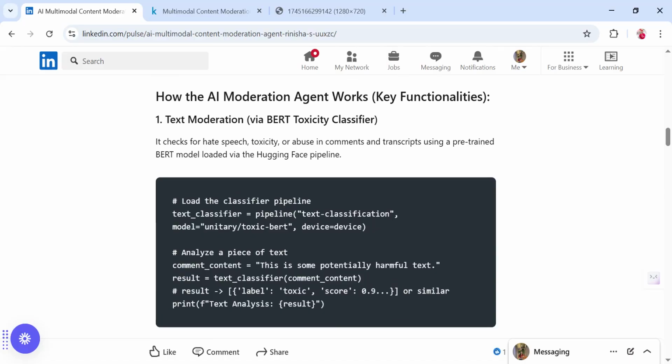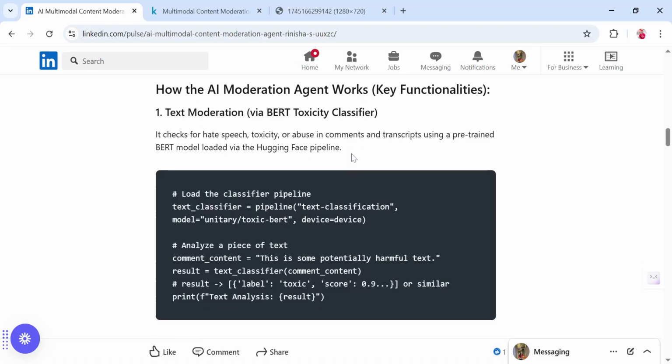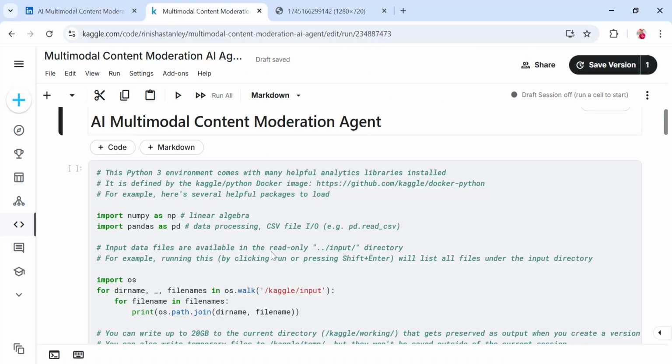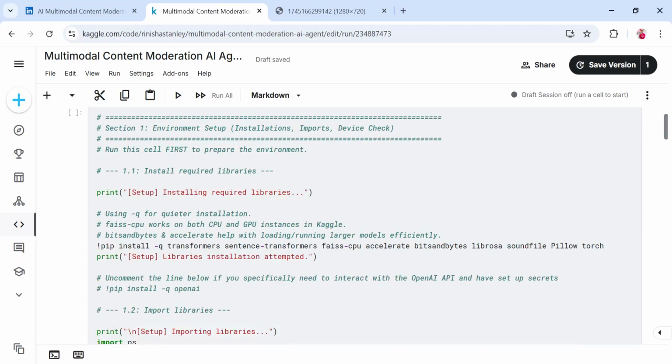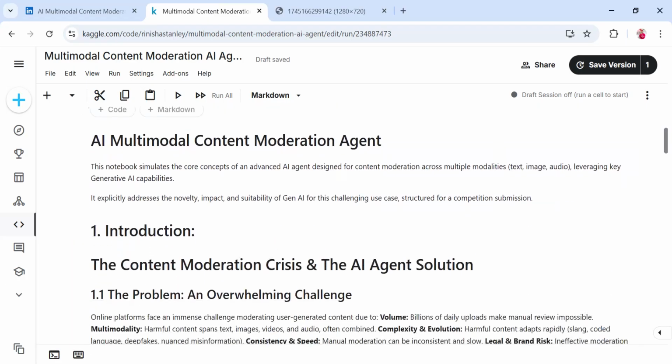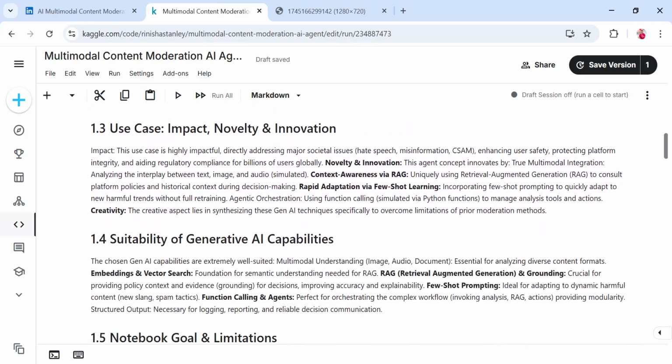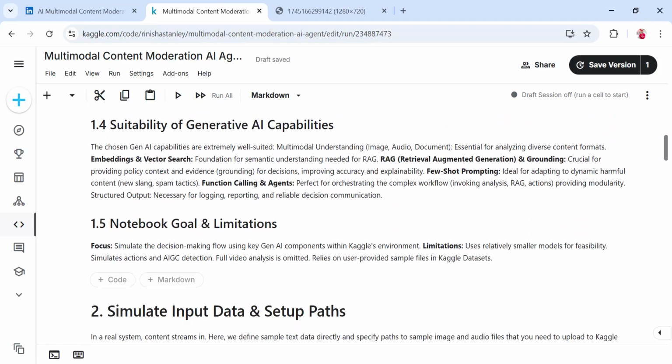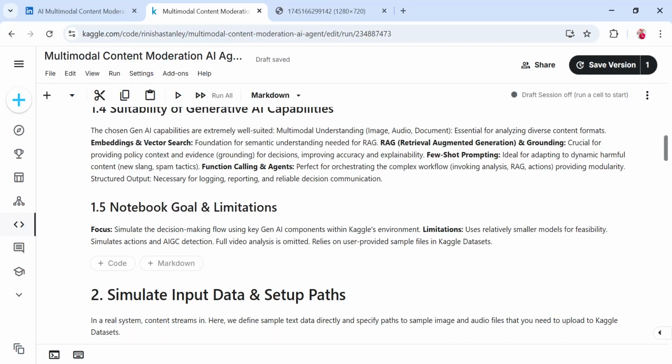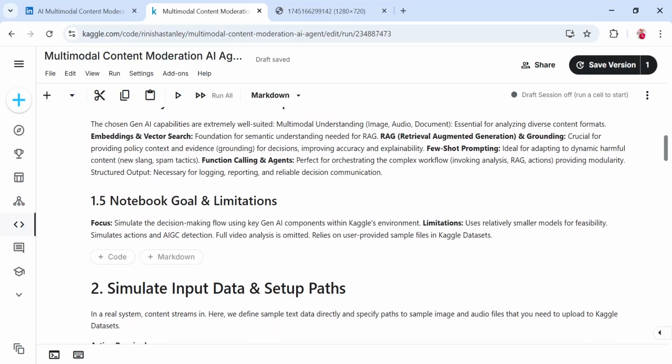So the first thing it does here is text moderation. We have used a BERT toxicity classifier for that. It checks for hate speech, toxicity, and abuse in comments and transcripts of audio using a pre-trained BERT model. We are using the Hugging Face pipeline here. I'll show you how, in the first two sections, we are importing libraries, and here I have explained why this is the use case, and why this is suitable for that.